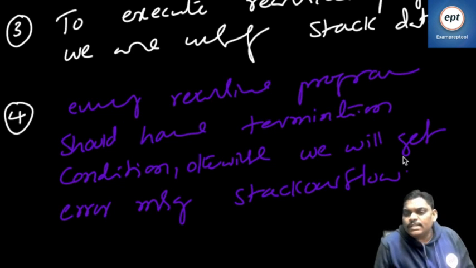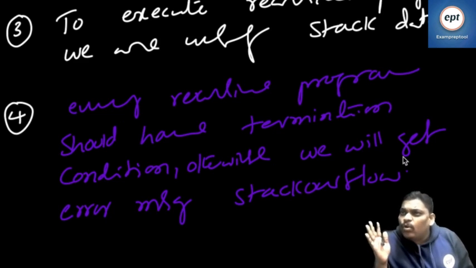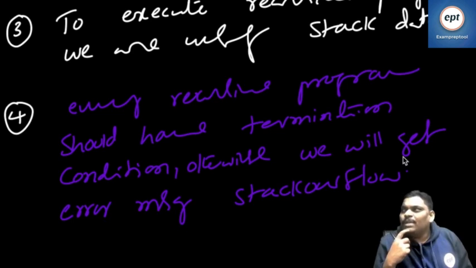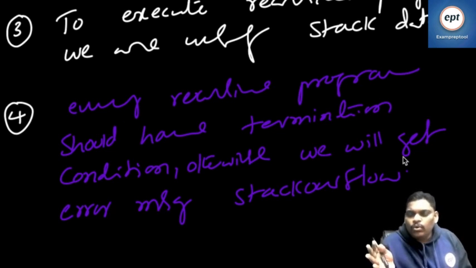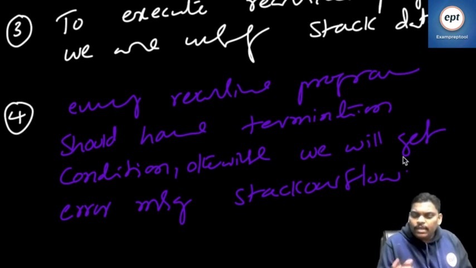People are thinking that stack overflow means the Stack Overflow website. Oh, right, the termination condition is not there, right? We will go to the Stack Overflow website. One idiot misused the name. It is not the Stack Overflow website, yaar. It is a stack overflow error message. Every recursive program should have a termination condition. Otherwise, we will get the error message stack overflow.